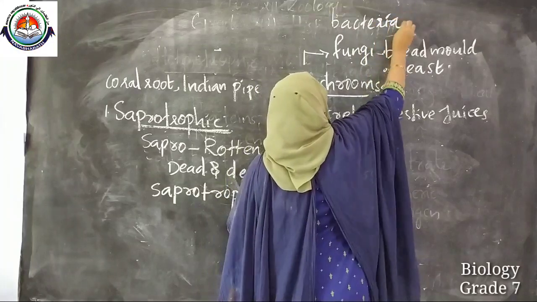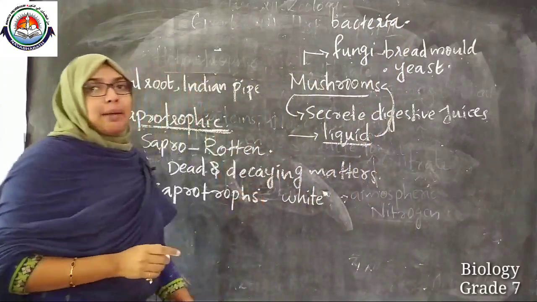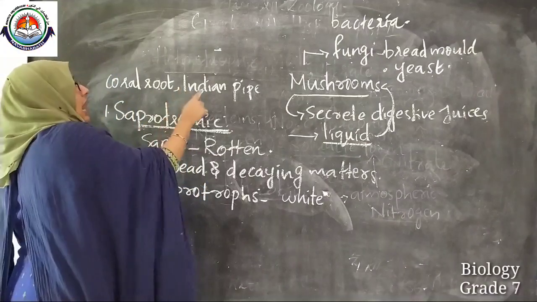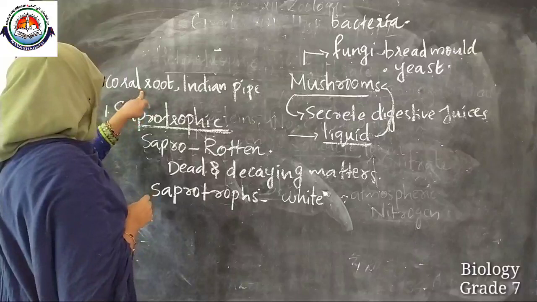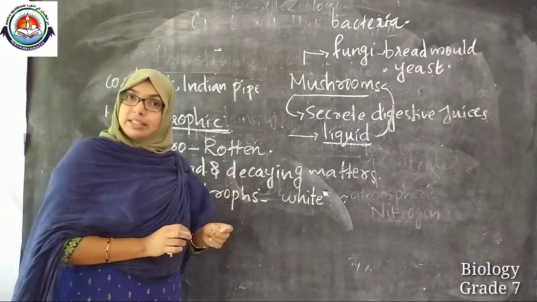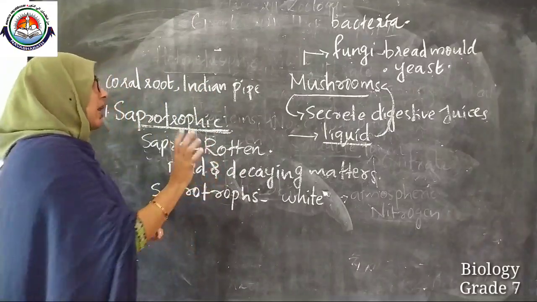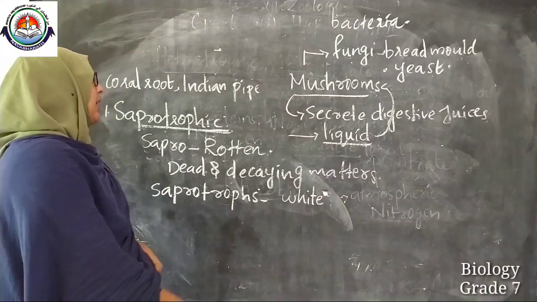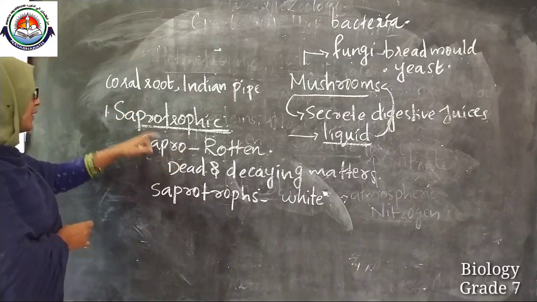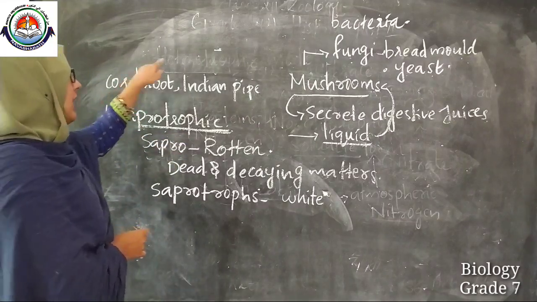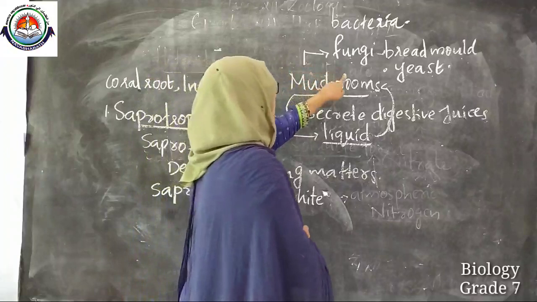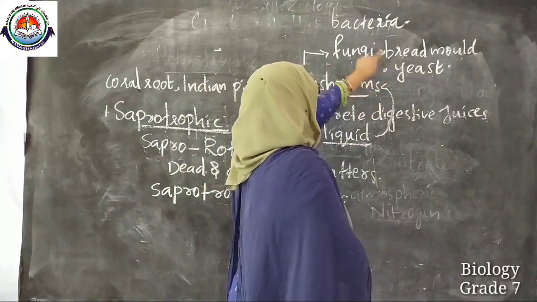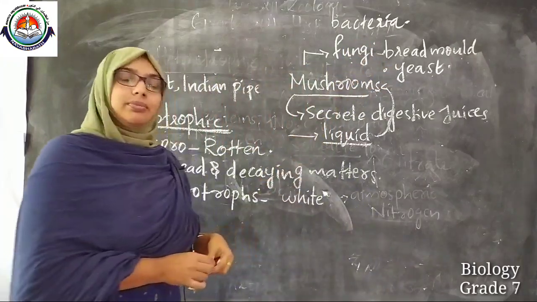Along with this, coral roots and Indian pipe. The figure of coral roots and Indian pipe is given in your textbook, and you have to study all the examples. Examples for saprotrophs include coral root, Indian pipe, fungi such as mushrooms, bread mold, yeast, and some bacteria.